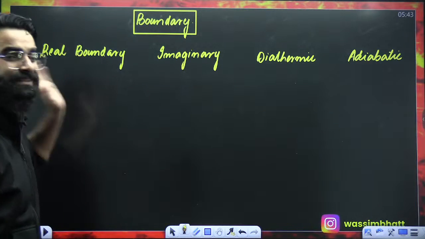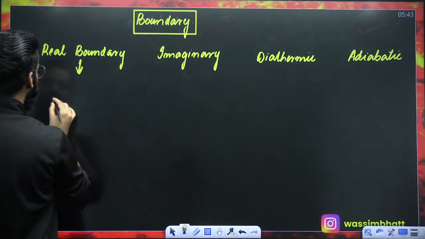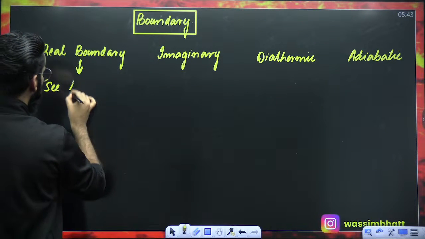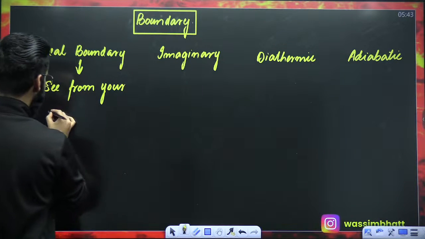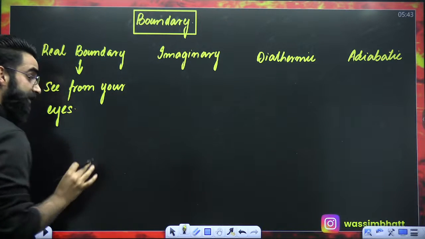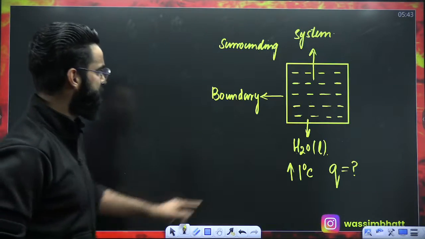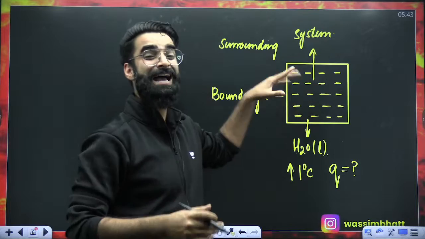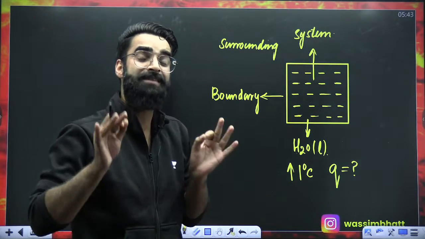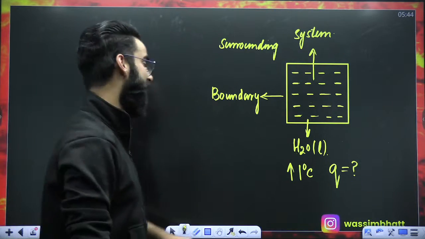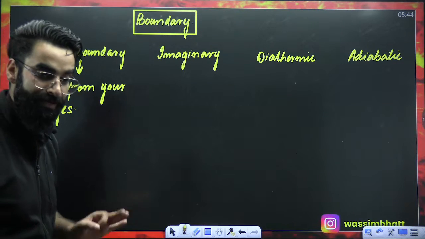Now, how do you define the real boundary? Real boundary is the one which you can see from your eyes. You can exactly see that there is something which is separating system from the surroundings. For example, this particular wall of the container, you can exactly see that it is separating system from the surroundings. Any such boundary which you can see by your eyes is what you call as a real boundary.